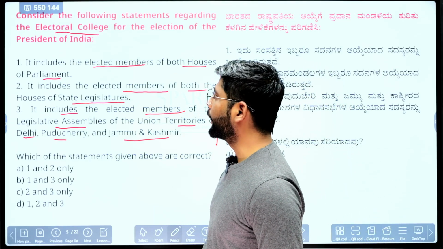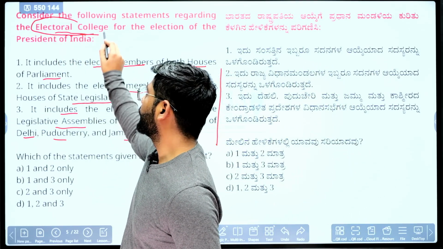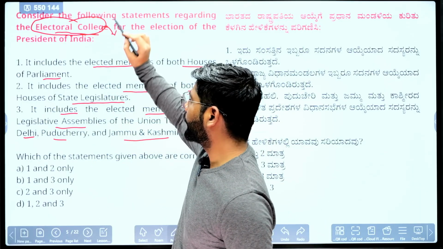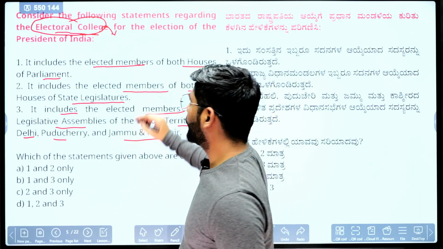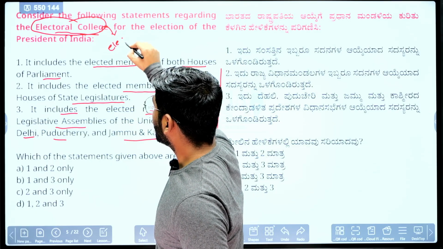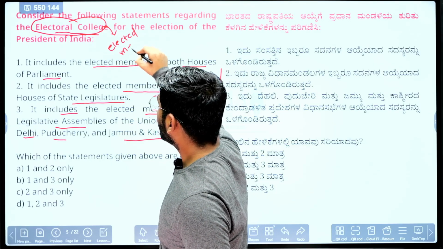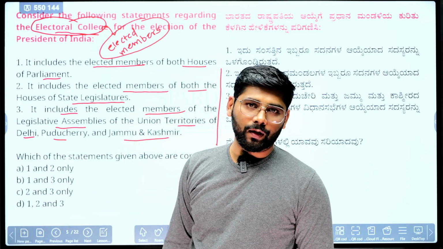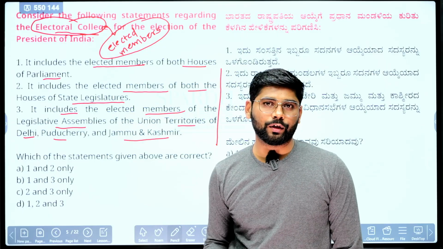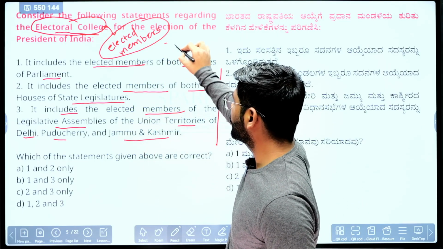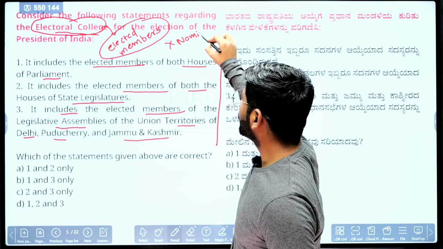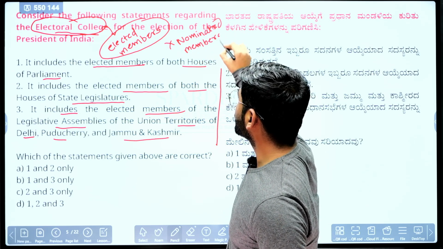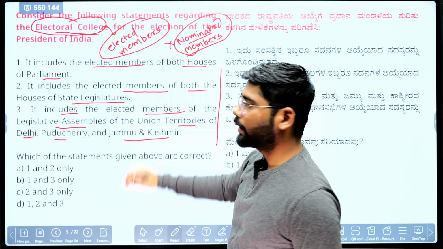But before going to the electoral college for president, one fact that you all are aware of, or if not, then you must know, is that the electoral college for presidential election forms with only the elected members. Only the elected members. Be it the elected members of the Lok Sabha, Rajya Sabha or the state legislative assemblies. It does not include the nominated members. So nominated members do not form part of the electoral college.